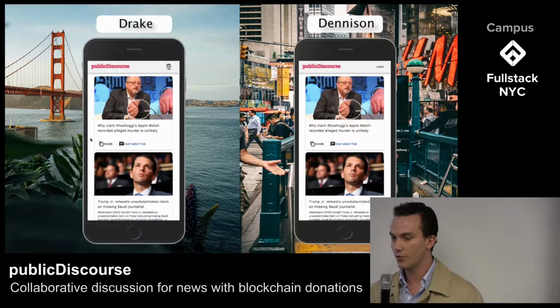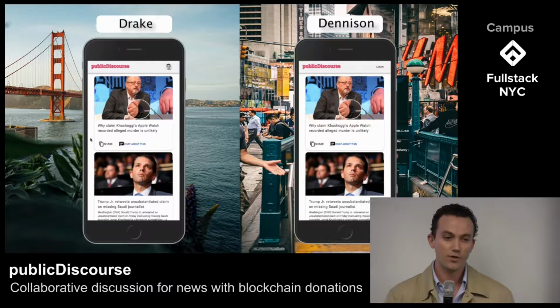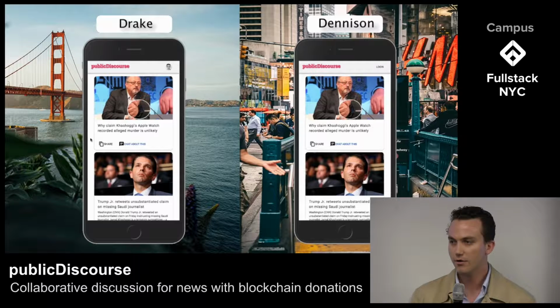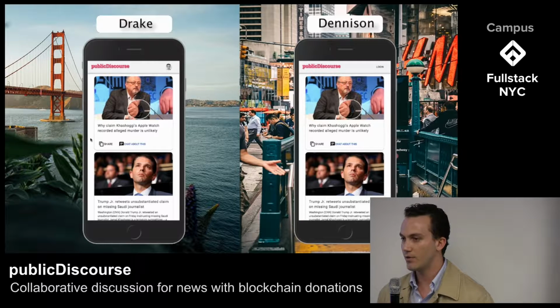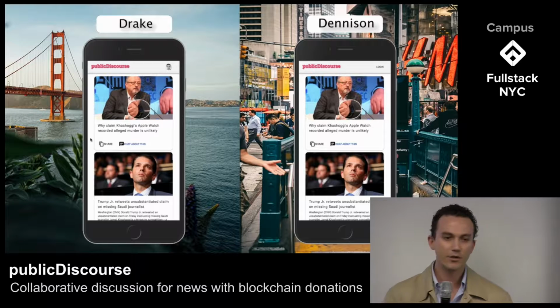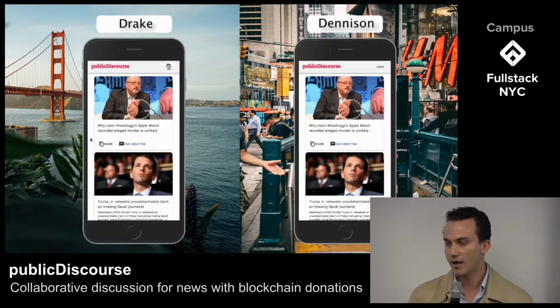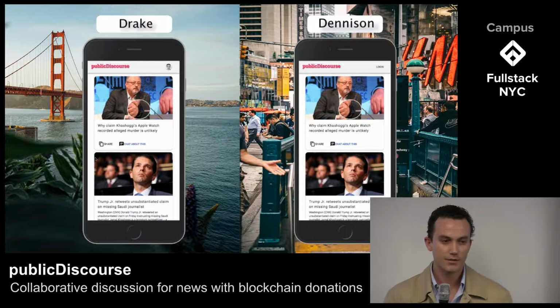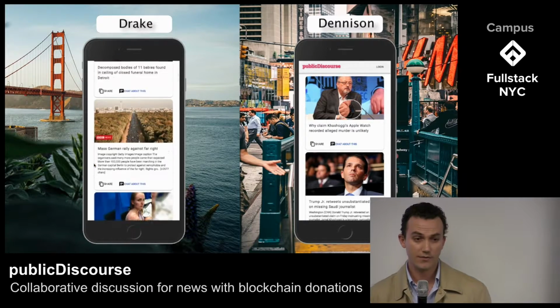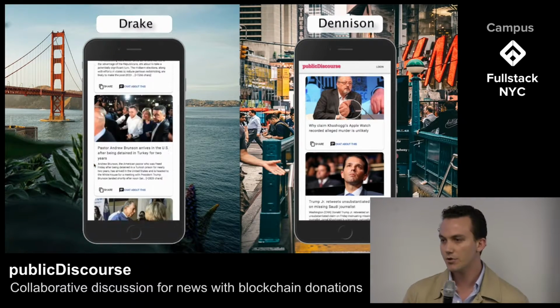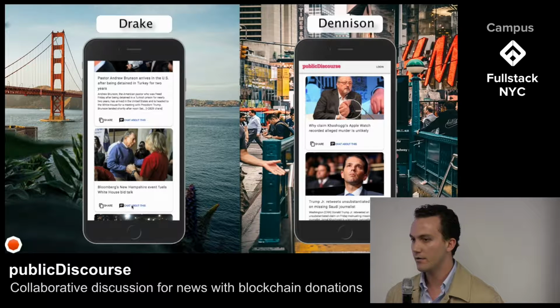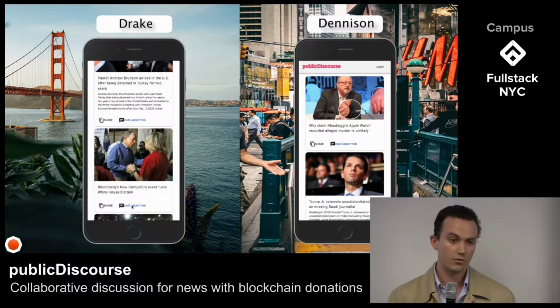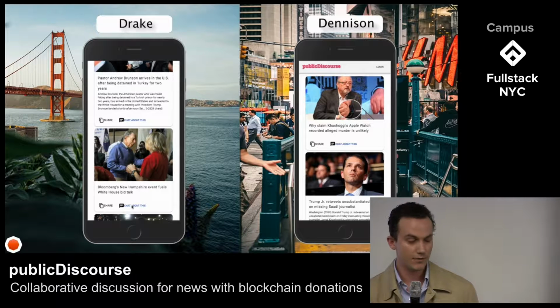Users can join rooms called discourses, each of which hosts a single news article. Here, they can interact and discuss current events with other users who share the same interests. Let's take a look at two users and how they might interact with Public Discourse. On the left, Drake opens the app and sees a list of available articles. These articles are sourced using the News API and stored in an instance of Google's Cloud Firestore database. Now I'll let Matt walk you through the rest of the user experience.